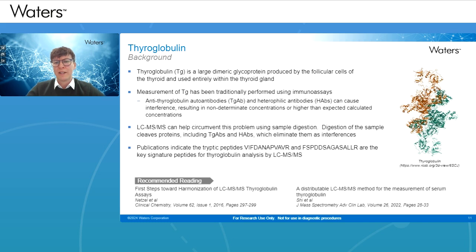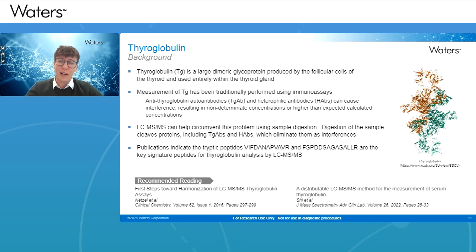So onto thyroglobulin itself. For those who don't know too much about thyroglobulin, it's a large dimeric glycoprotein, so two monomers joined together. This is produced by the follicular cells of the thyroid, and it's used entirely within the thyroid gland, primarily to create T3 and T4. The measurement of this has traditionally been performed using immunoassays.